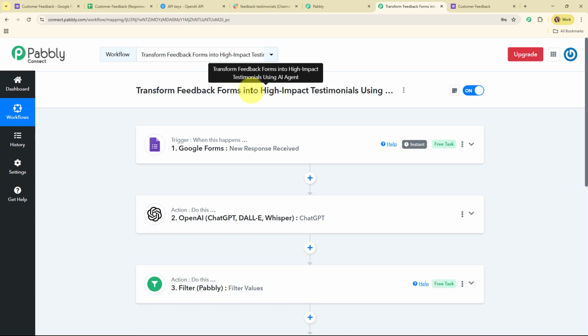I hope these steps were clear to you. Now if you want to use the same workflow, then you can find the clone link in the description box below. I hope you liked the video.